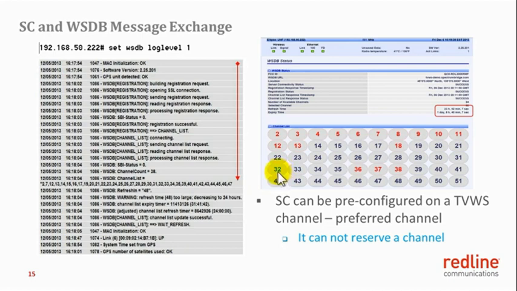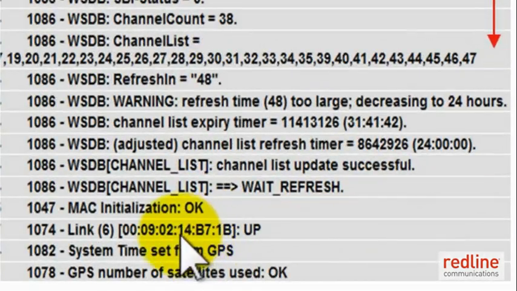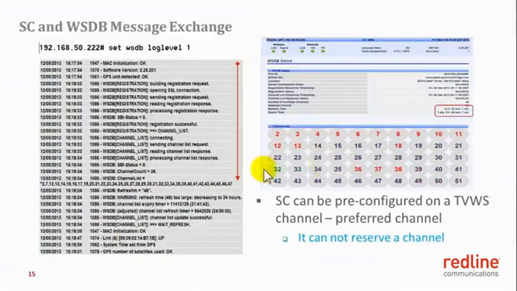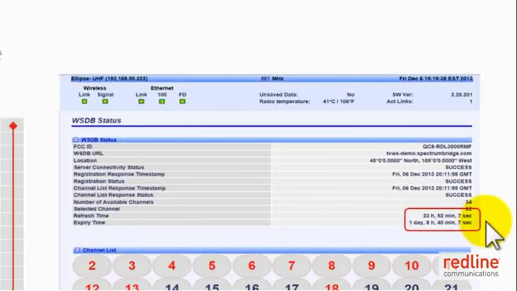Based on the RF planning in place, the sector controller can be configured on any of the channels supported and flagged in blue. Channels flagged in red are not allowed to be used. Once the sector controller has started transmitting, the subscriber will start the ranging process, and eventually the subscriber registers with the sector controller, as you can see here. Although sector controller receives a list of available channels, no channel can be reserved by the sector controller. The white space database also, as you can see here, sets the refresh time and the channel list expiry time.